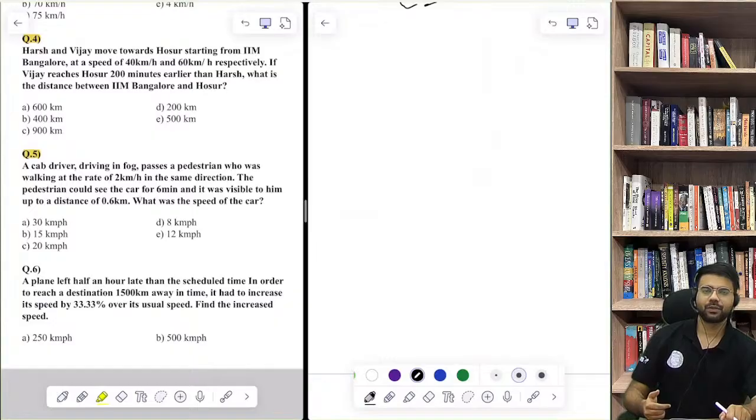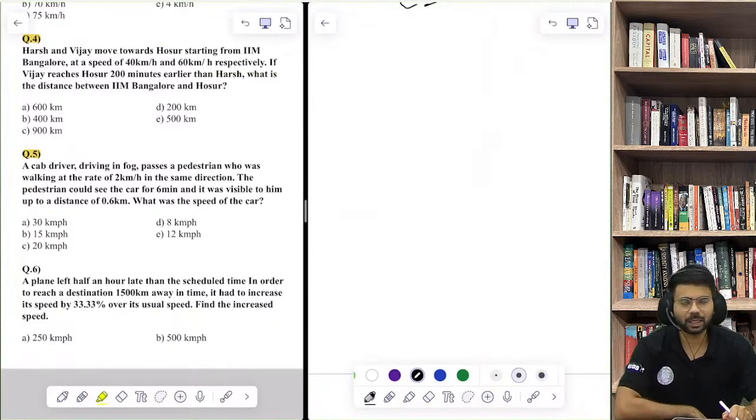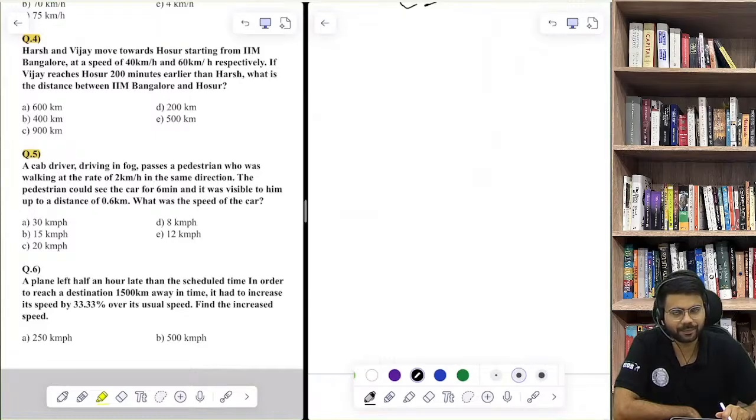Question number 4. This is an important chapter, and this is one chapter where a lot of students, aspirants have doubts, problems, difficulties. This is what I have observed throughout the year. There are one or two chapters where there is more problem, like time and work, time, speed, distance. These are some chapters.